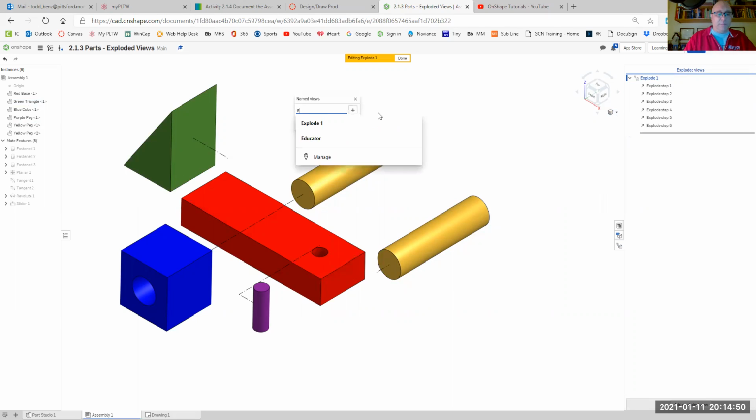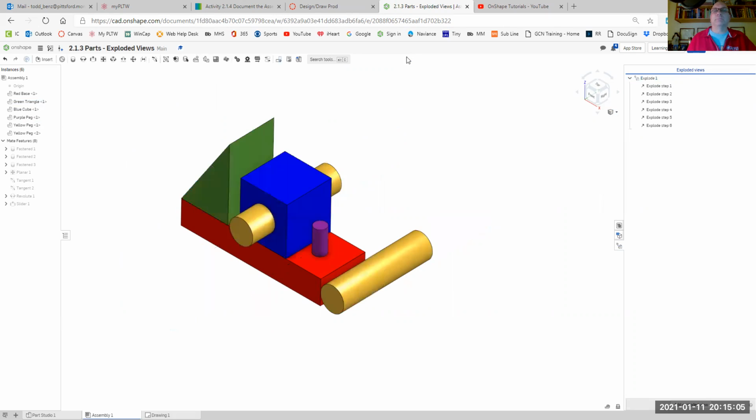And I'm going to call this exploded view. I'm going to call it exploded view 1. I'm going to hit the plus sign right here so I can add that view in. And once I got that in, I'll close that window up and then come up here and select done. I'm going to come down here to my drawings.